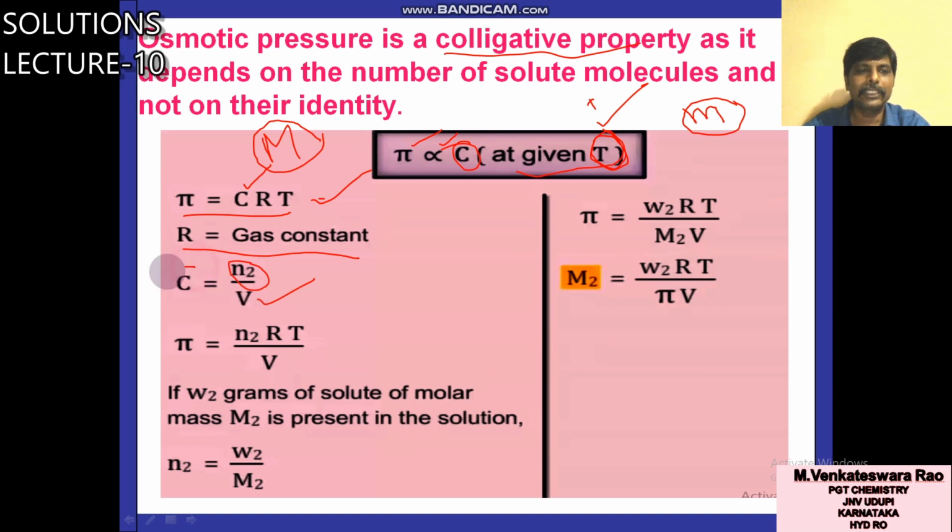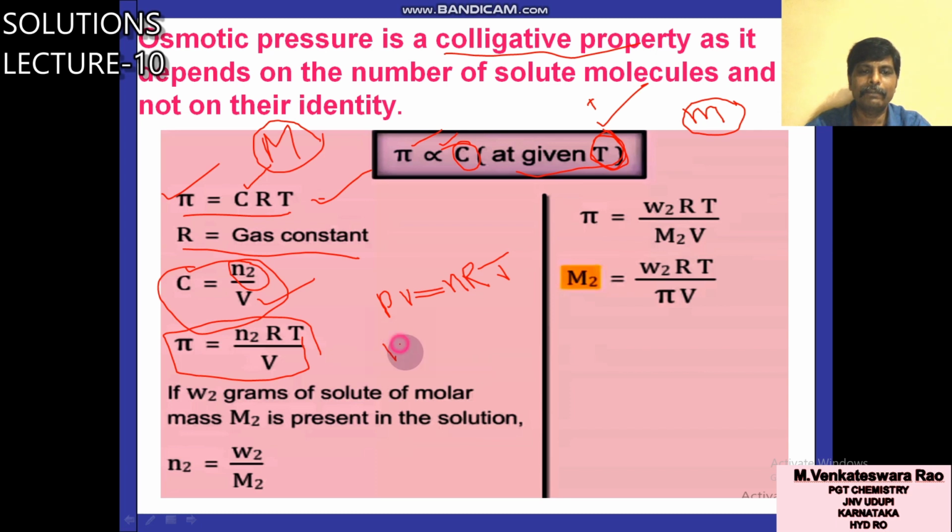So you substitute this value of C in pi. Then pi is equal to, instead of C, you can write N2 by V RT. So this is the equation. You know the equation PV is equal to nRT, the ideal gas equation. A similar type of equation is this one also. Here pi V is equal to nRT. Instead of PV is equal to nRT, you are using pi V, osmotic pressure. This is pi V is equal to N2RT.